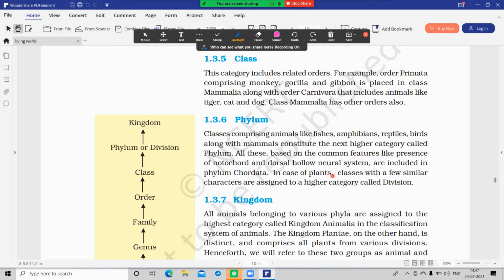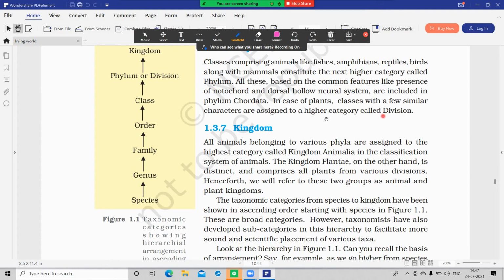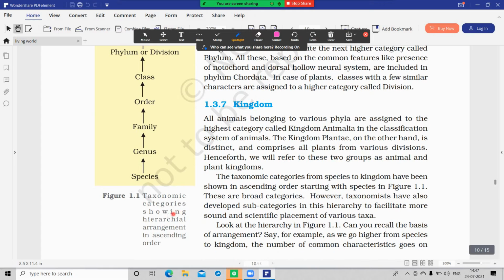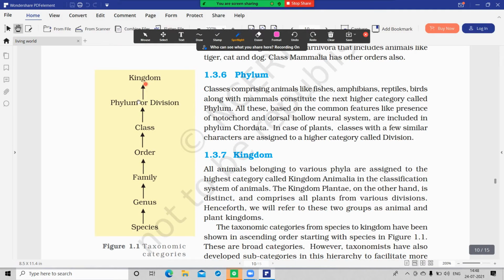In the case of plants, the classes with similar characteristics are assigned to a higher category called order. Next we'll see the taxonomic categories showing the hierarchical arrangement in ascending order. If they ask for the categories arrangement in ascending order, you will start with species. If they ask in descending order, you should start with kingdom.